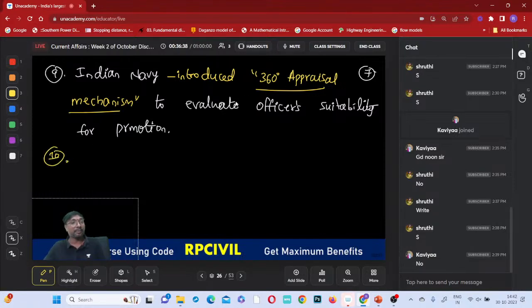So 360-degree appraisal mechanism, right? If he has performed these kind of operations, this many, you have to go for this many points you give, right? So these operations done, and this is a budgetary allocations, and economically he performed, right? Like that, so he will be promoted. Like that, many parameters they are taken. Mainly based on their performance, they will be given promotion, right? That kind of mechanism is introduced in this.